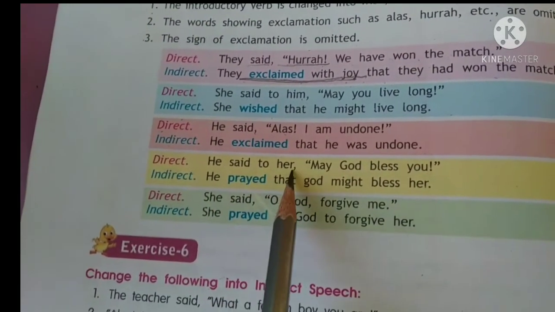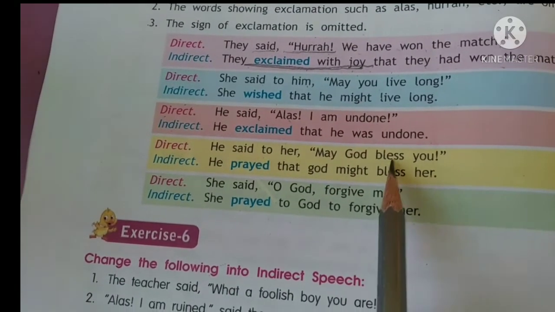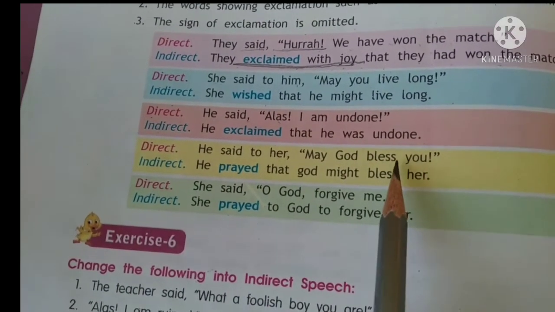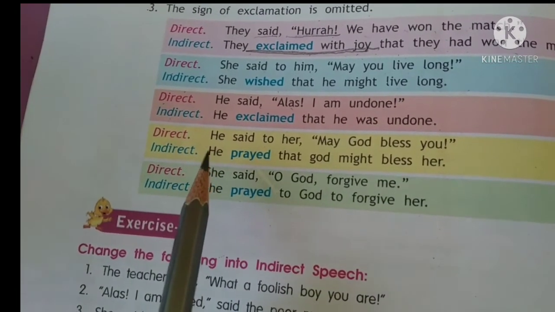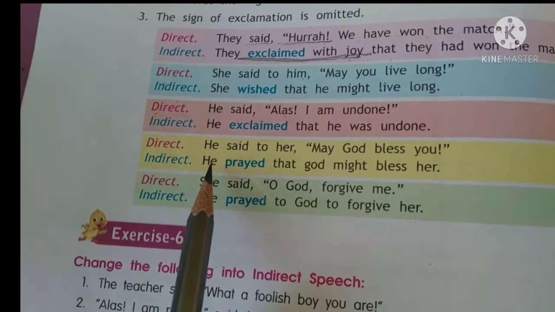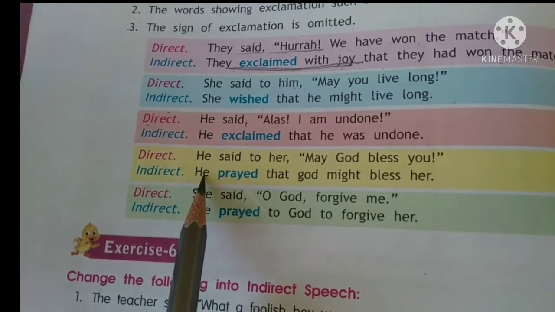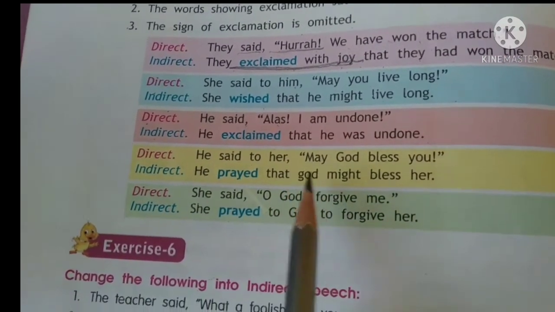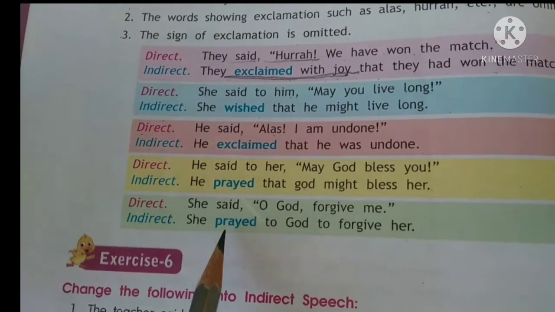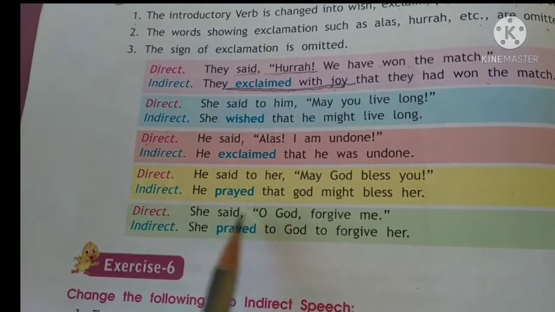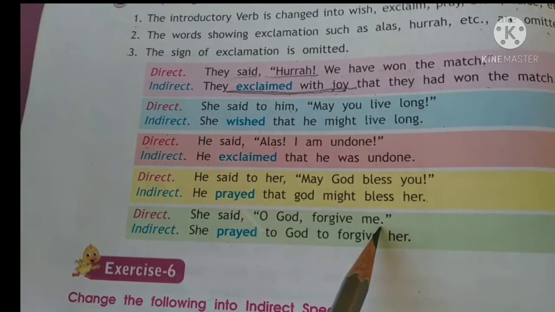He said to her, may God bless you. Now you are praying to God. So here we change the introductory verb into prayed. So your answer in the indirect will be, he prayed that God might bless her. And your last one, she said, oh God, forgive me.